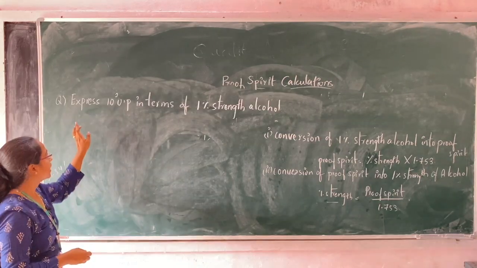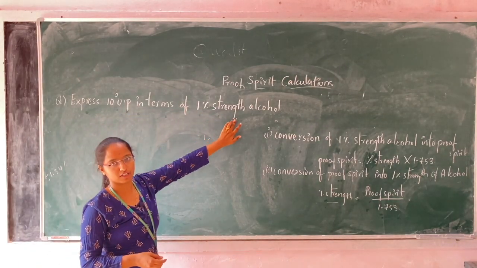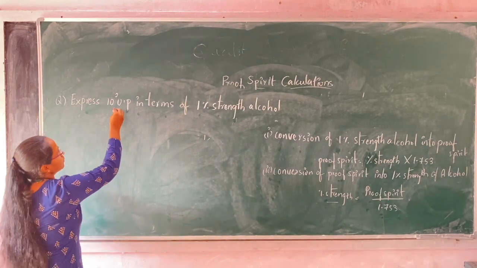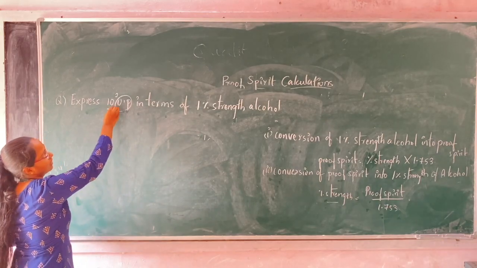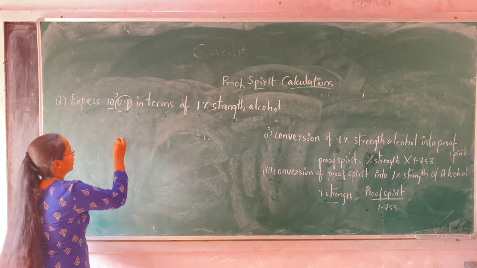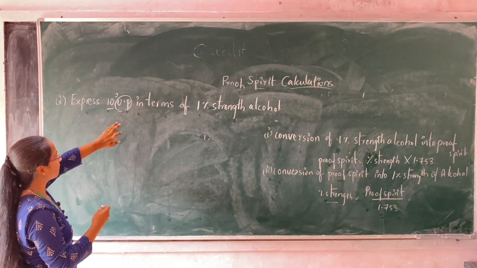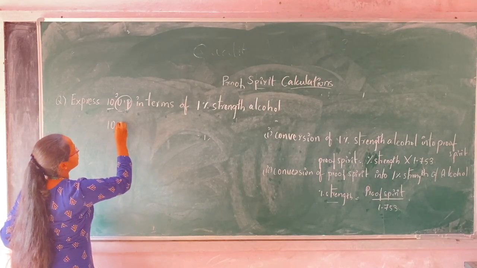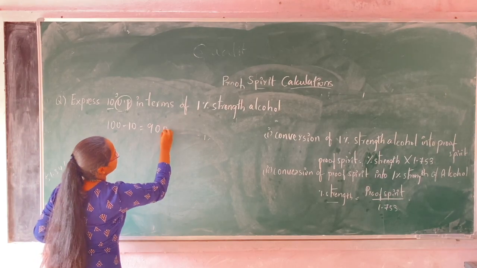Express 10 degrees underproof in terms of percentage strength of alcohol. Here in the question it is given as underproof. 10 underproof means less than 100 proof. How much is it less than 100? Underproof means 10, so the value will be 100 minus 10, which is equal to 90 proof.